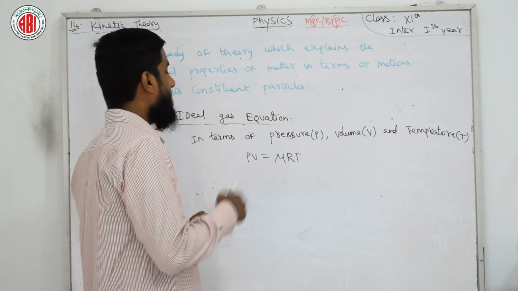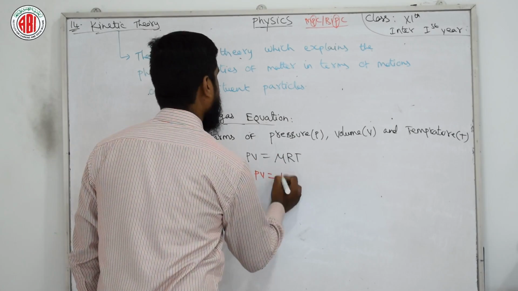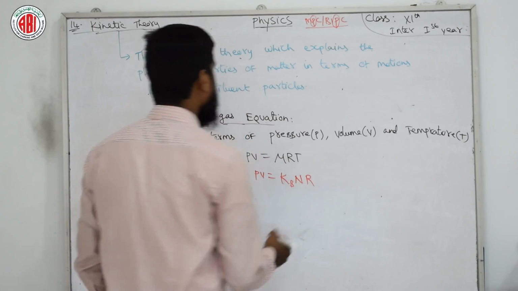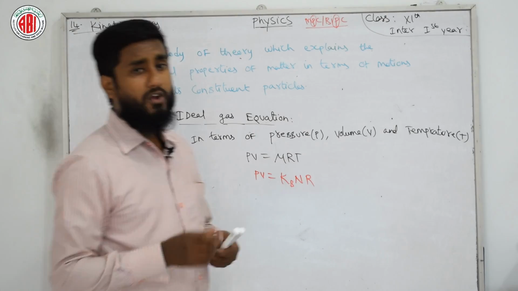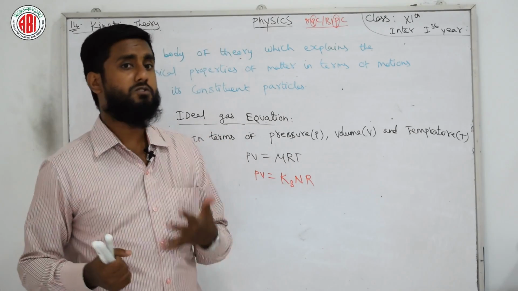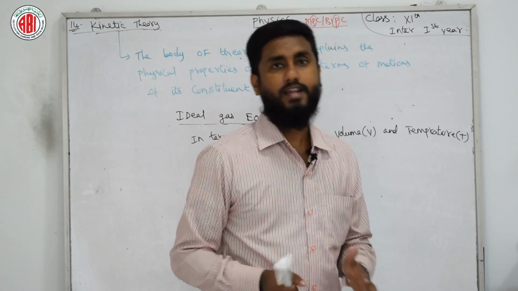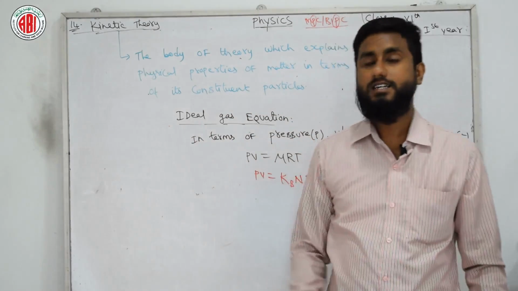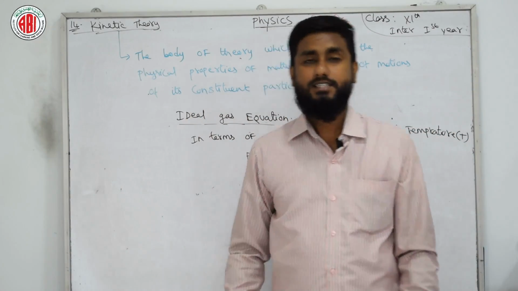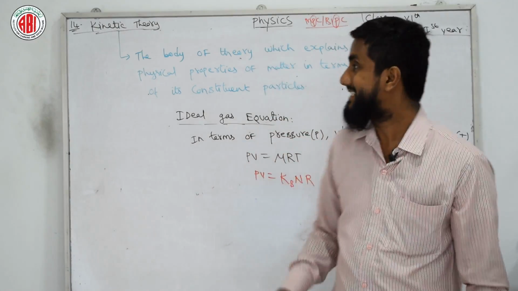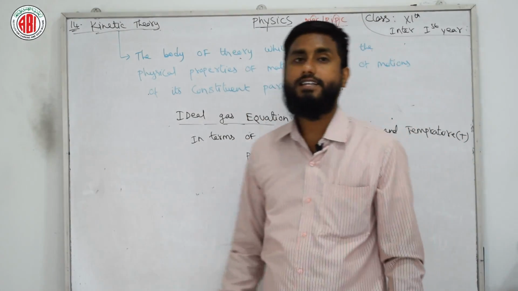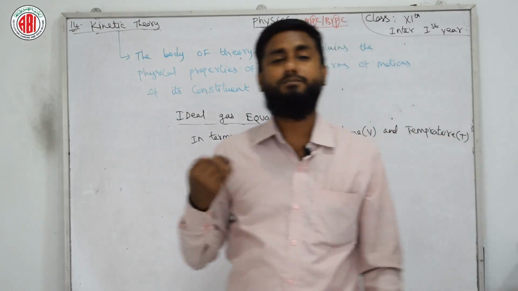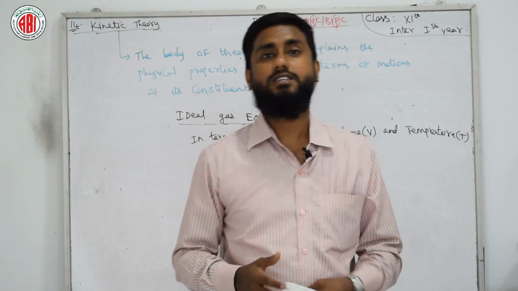In some cases we may write PV equals N kB T. Now I want to explain these terms. You need to listen carefully and write also. First, put the heading Chapter number 14, Kinetic Theory. After writing this, you can write a small definition of kinetic theory, for your knowledge as well as from the examination point of view.